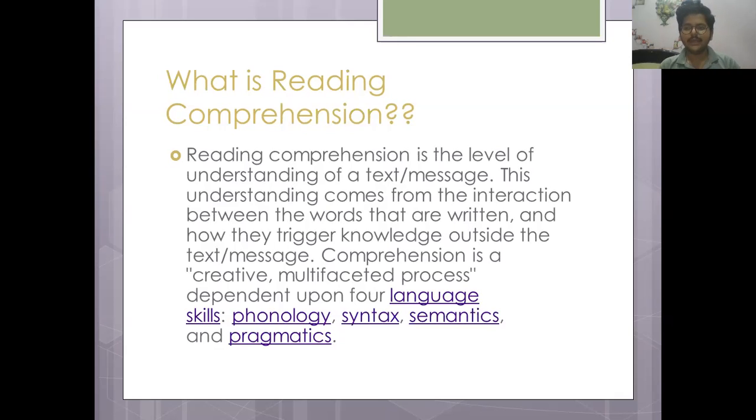What is phonology? The way of pronouncing. While you read a text, you get to learn new pronunciations also. You get to know the syntax also, you get to know the semantics also, and you get to know the pragmatics also. So comprehension is based on these four language skills, that is phonology, syntax, semantics, and pragmatics.